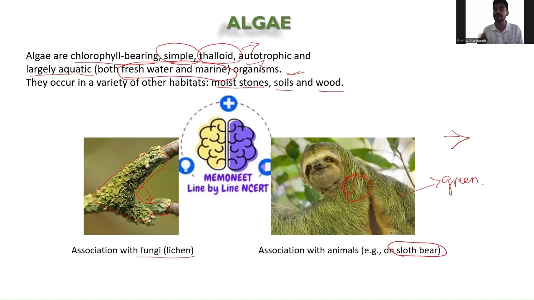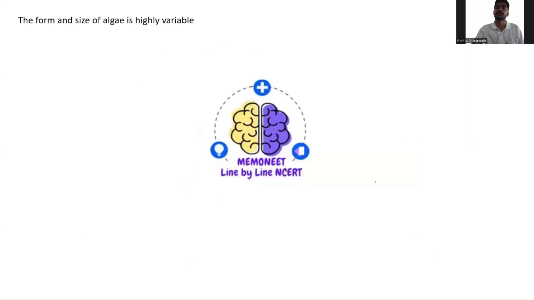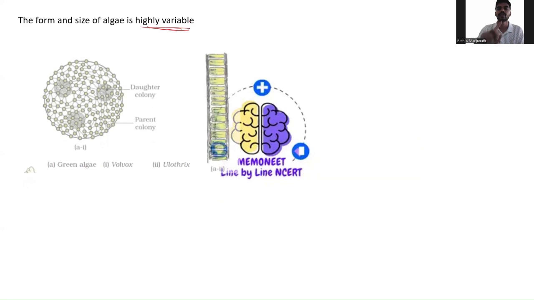In this way, there is mutualism, a proper association between these two organisms. So this is about the algae. Algae are not all of the same size. Based on form and size, algae are highly variable, so different kinds of algae can be seen.